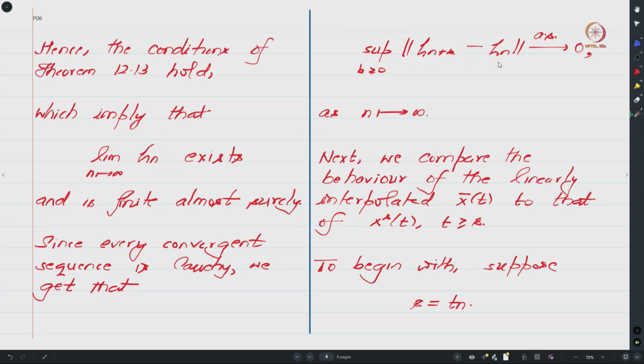So this is just a reinterpretation of a convergent sequence from a Cauchy criterion perspective, and what this tells us is that if you look at the tail of your cumulative noise, then the tail of the cumulative noise as n tends to infinity has negligible effect, right. So this is in some sense telling us that eventually the noise is not going to affect the behavior of your stochastic approximation algorithm.